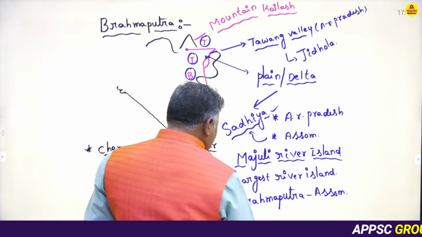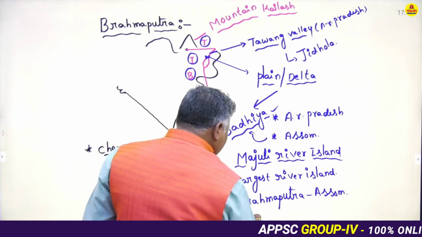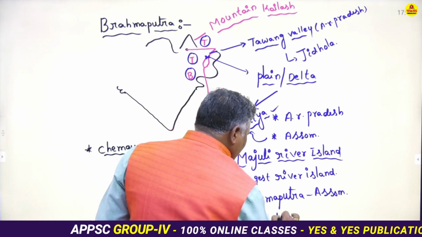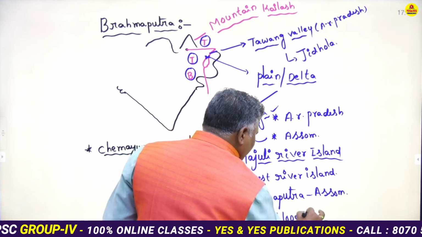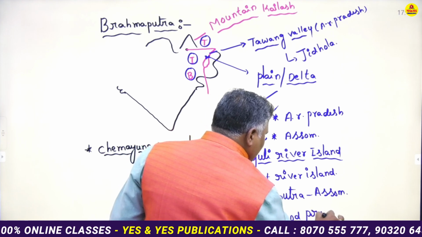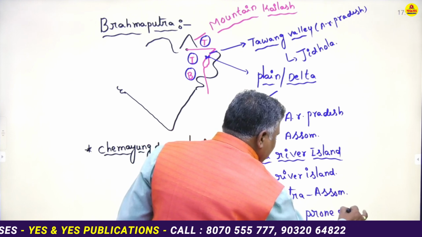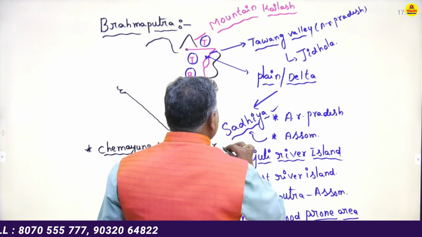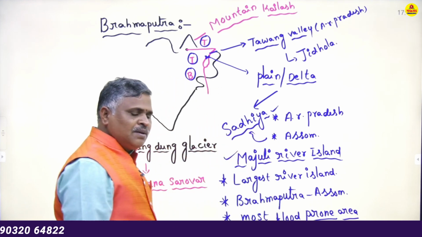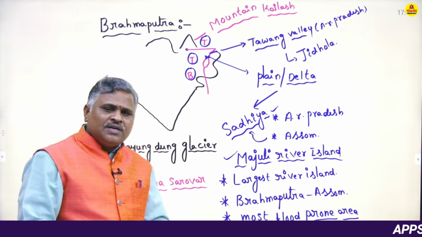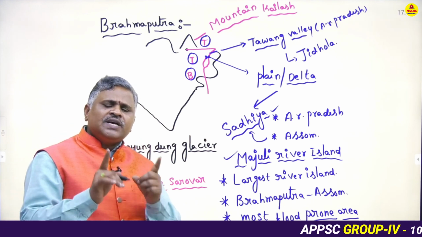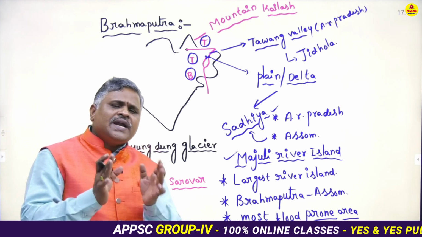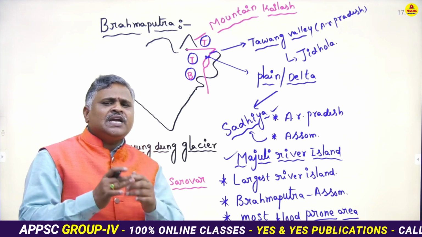Sir, generally, it is the most flood prone area. Sir, very important point: the most flood prone area in India is known as Majuli River Island. Sir, the tremendous floods or flash floods occurred in Indian territory. In which of the following states? In Assam state.